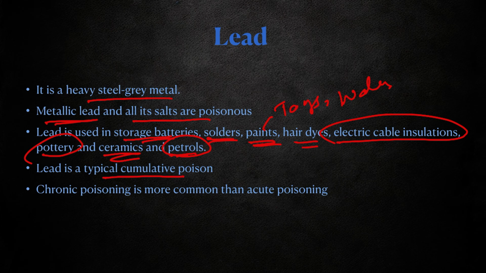Lead is a typical cumulative poison. It gets accumulated in the body as days progress, and it causes poisonous effects. So chronic poisoning is more common with lead than acute poisoning.